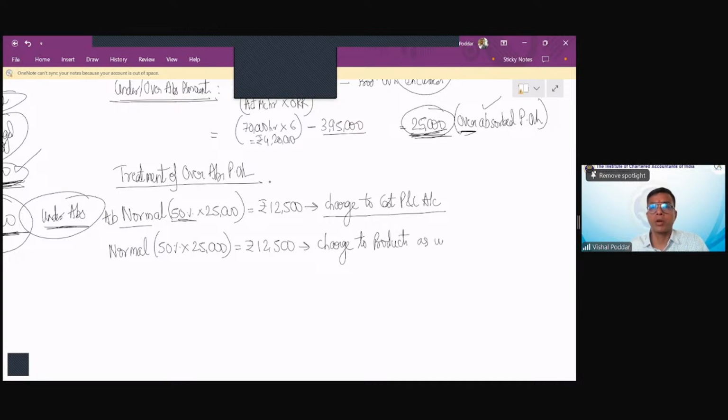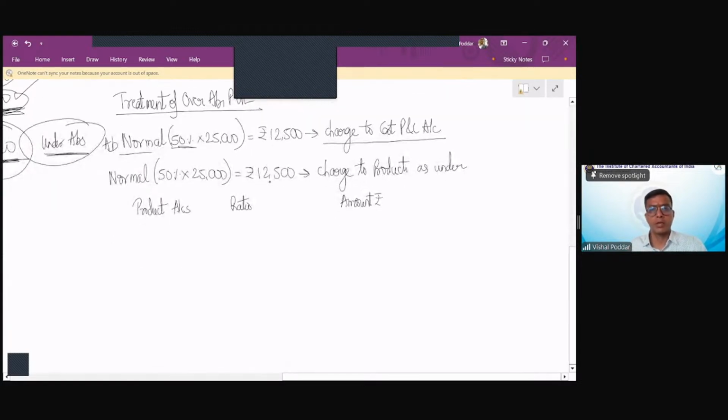How do I charge to product? There is a small working. So I will be charging the normal portion to the products. What is this working? First is product accounts. Next is ratio. Third is amount. Now this 12,500, I have to charge to products. Now what are my product accounts?